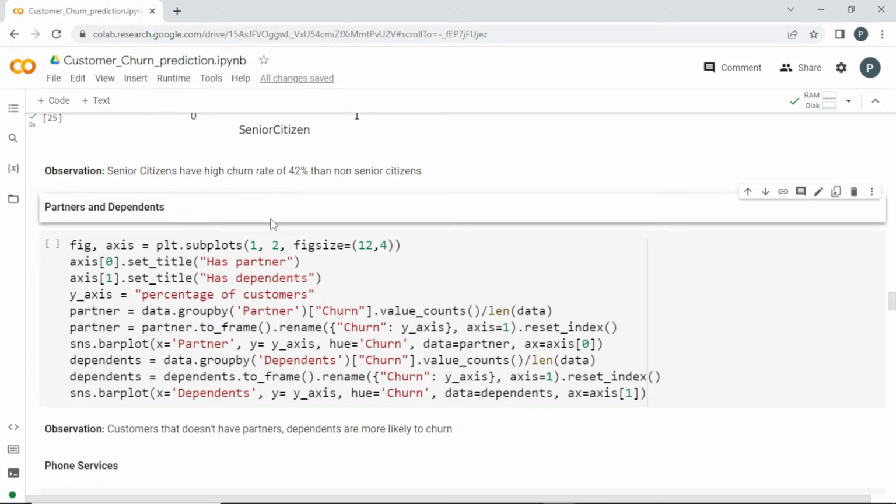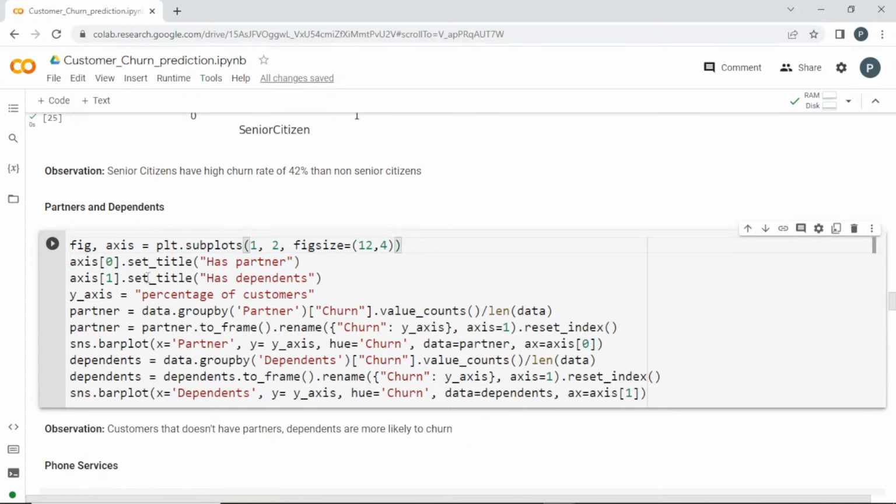Okay. So next thing is whether they have partners and dependents. Can we move on to this one? Okay, so here I'm just creating a subplot, for 0 and 1, to analyze the partner and dependents. The y-axis will be the percentage of customers. I'm grouping them based on the partner and churn value counts, getting the percentage of it, turning it into a data frame, renaming it, and resetting the index. Once I've done it, I pass the x value as partner, and the y name will be the percentage of customers, y_axis.